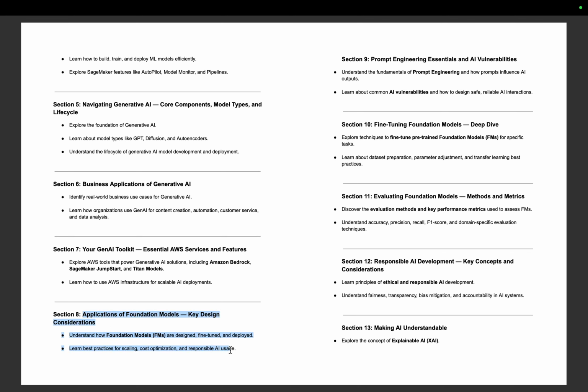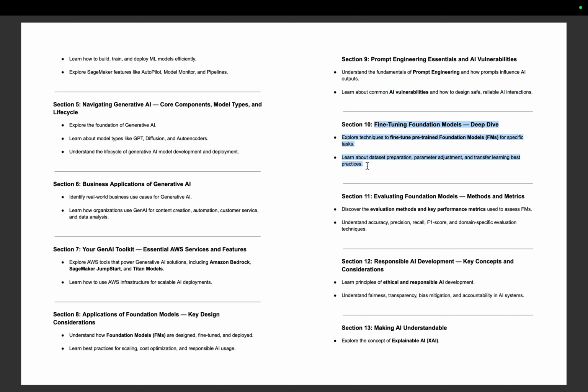In section 8, we're going to study the crucial domain. From section 8 till section number 11 is very crucial from the examination point of view, as it is 28% of the exam. We'll study the foundation models, what foundation models have been used. Then we'll study prompt engineering, what prompt engineering is, and what services AWS offers for it. We'll study AI vulnerabilities, what the challenges of AI are, and what the challenges of prompt engineering are.